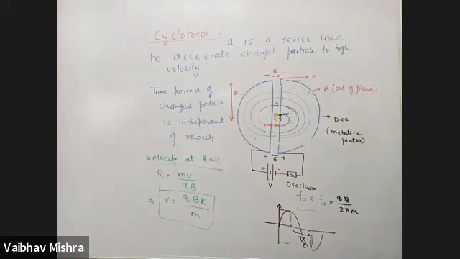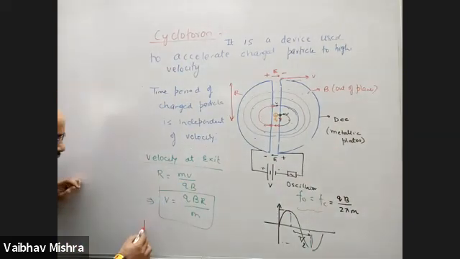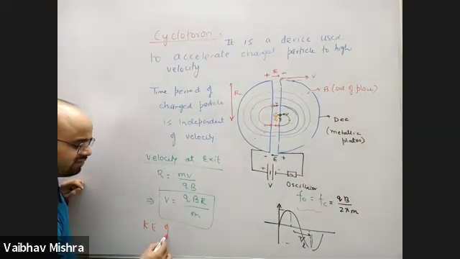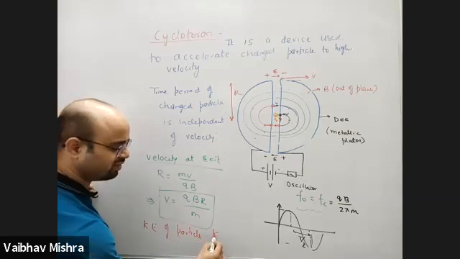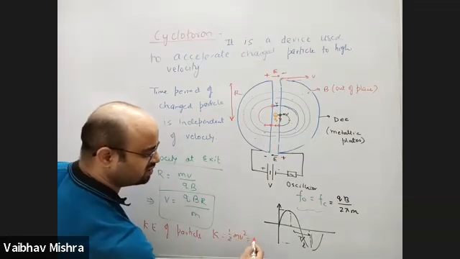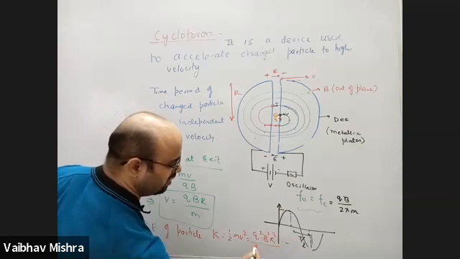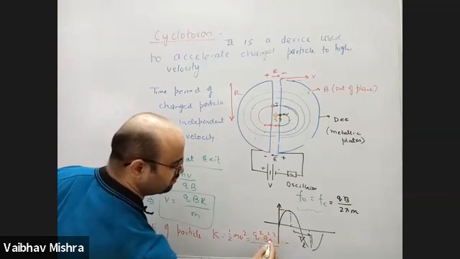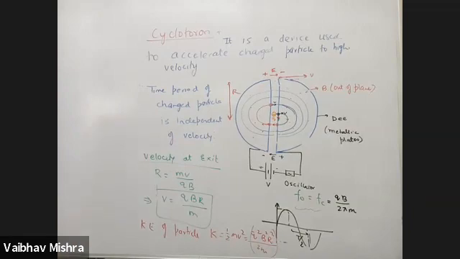इससे एनर्जी निकाल लेते हैं, एनर्जी कितनी मिली इस पार्टिकल को, half mv square. So radius बड़ी कर देते हैं, we will get more energy. Only साइज बढ़ाना है, कहीं पे कोई रिस्क नहीं है, there is no shock, there is no electric field involved, there is no charge involved. Q square B square R square by 2m. This is kinetic energy of the particle. So that's the concept of cyclotron.